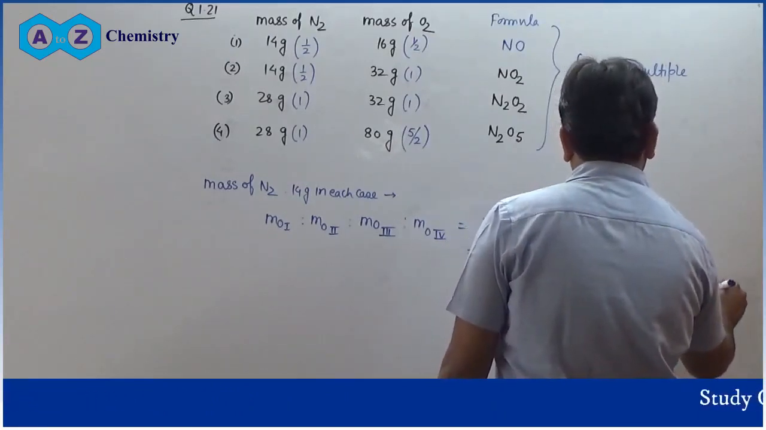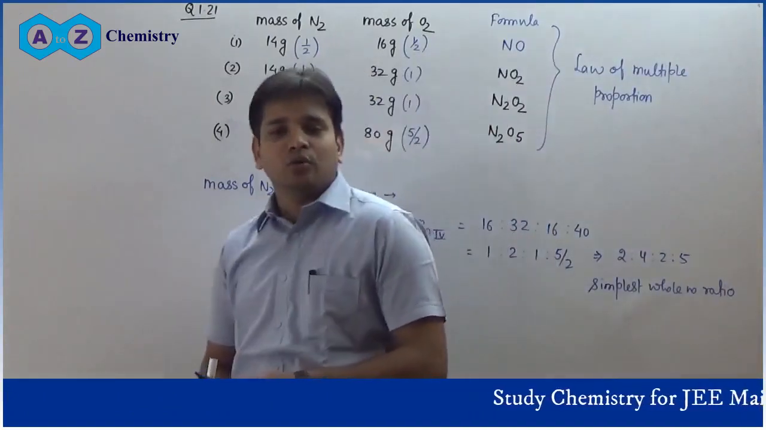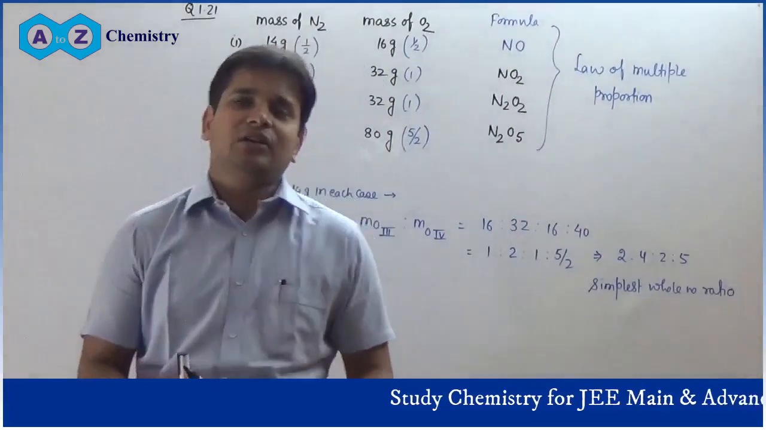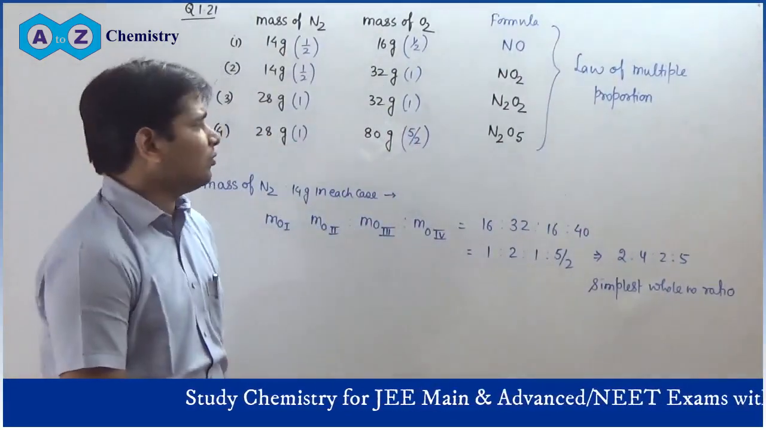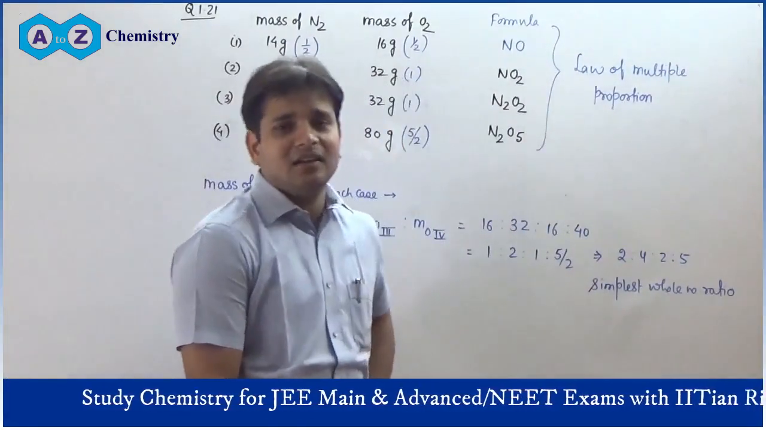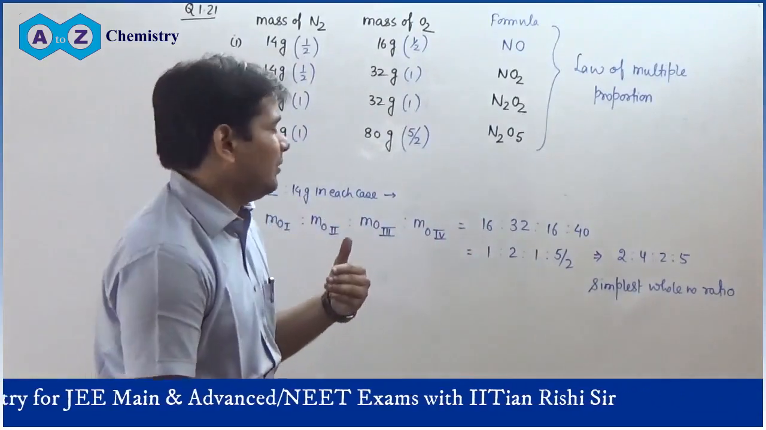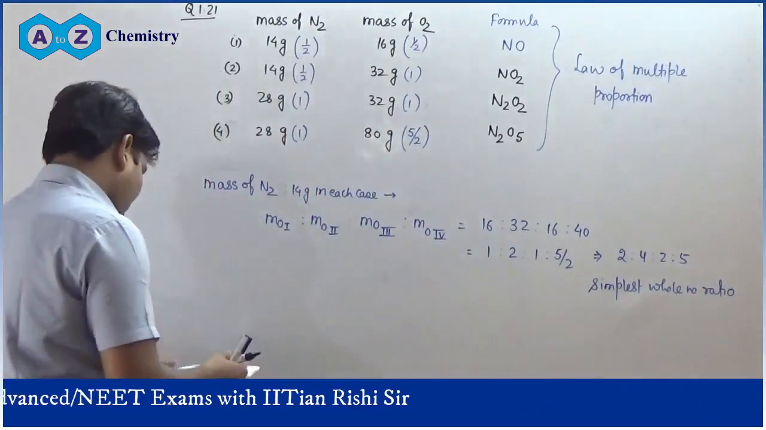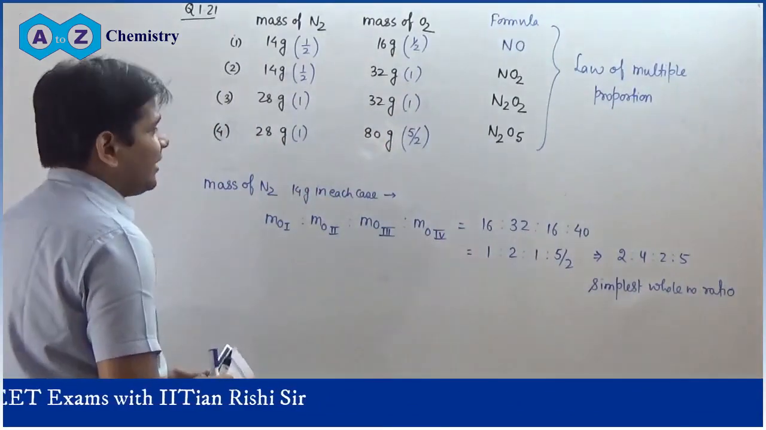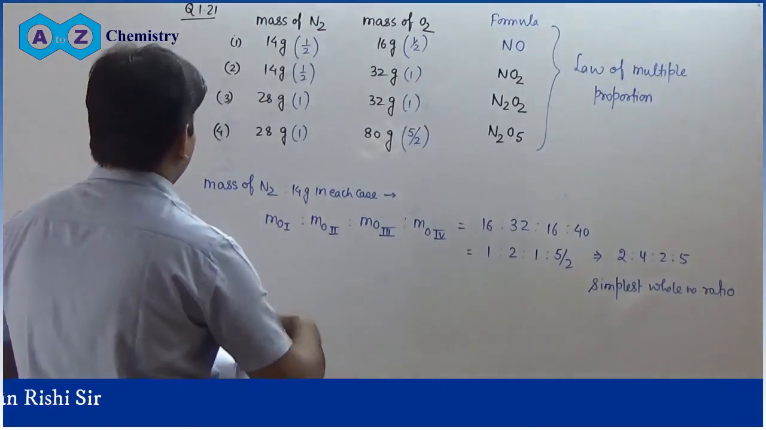Whole number ratio. This is the law of multiple proportion, which tells that when two elements combine together to form two or more compounds, then the mass ratio of that element which combined with a fixed mass of the first element is always in simplest whole number ratio. So this is the law of chemical combination that was satisfied by this data. This is the A part.